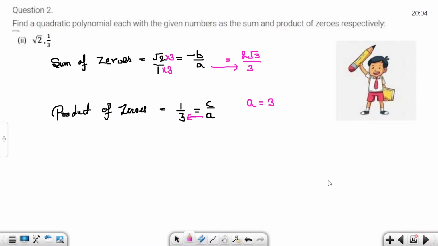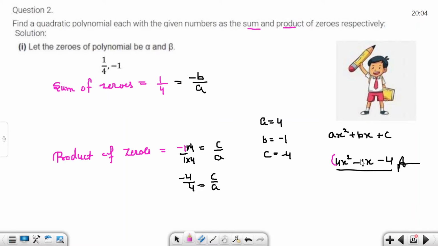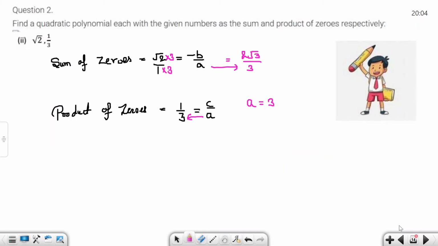In the last question, if you want, you can write a bracket and give any constant k if you want. For the b value, send the negative sign this side, minus 2 root 3. The c value is 1.